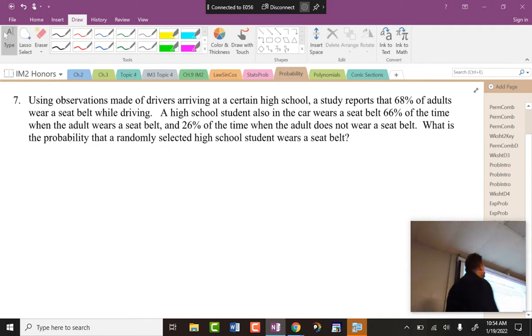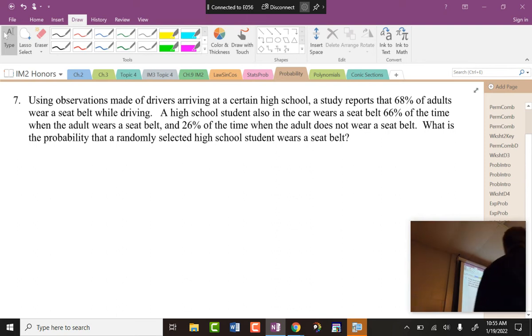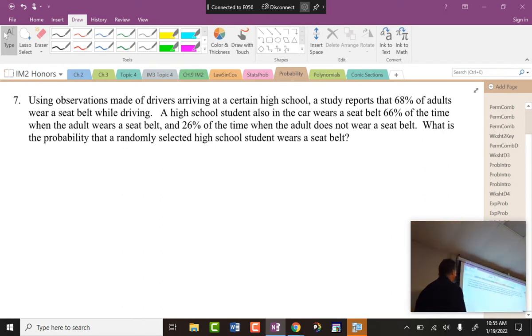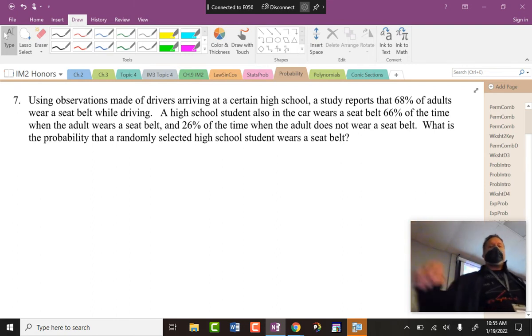Study reports that 68% of adults wear a seatbelt while driving. Stop! What percent don't wear a seatbelt then? 3, 2, 1, go. 32 is very simple, and you have to incorporate this in here. All right, high school student also in the car wears a seatbelt 66% of the time when the adult wears a seatbelt. I would have thought that would have been higher. And 26% of the time when the adult does not wear a seatbelt. That's what I mean. You're more likely to wear a seatbelt if your adults ingrained it in your behavior.